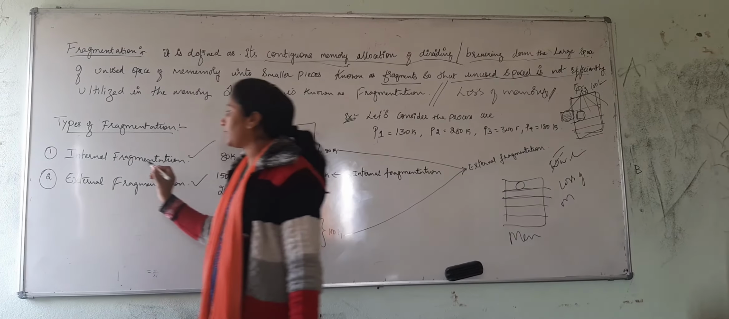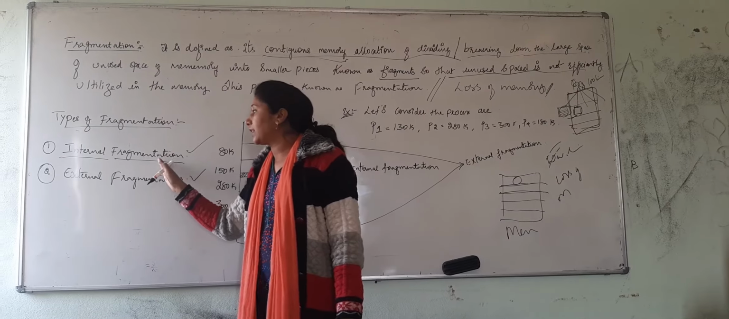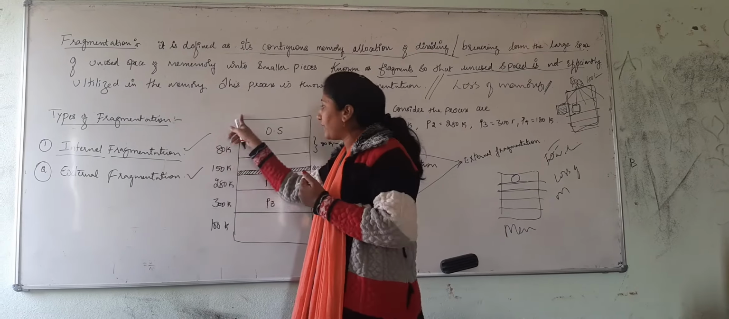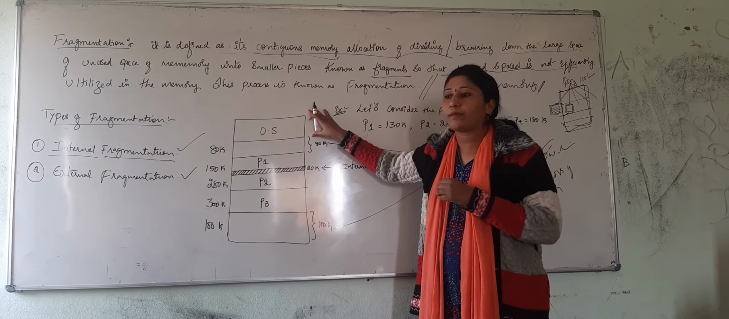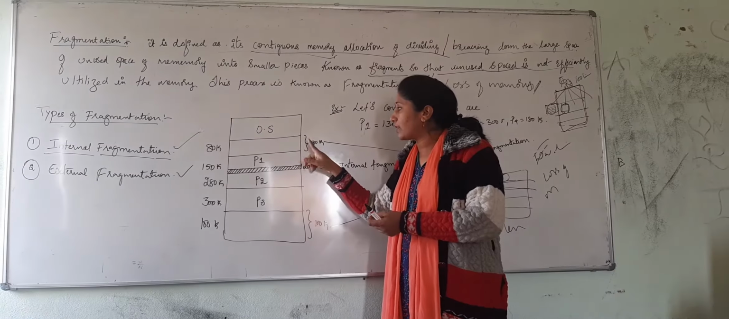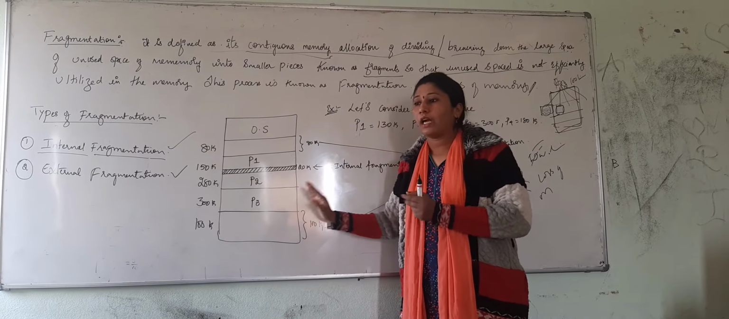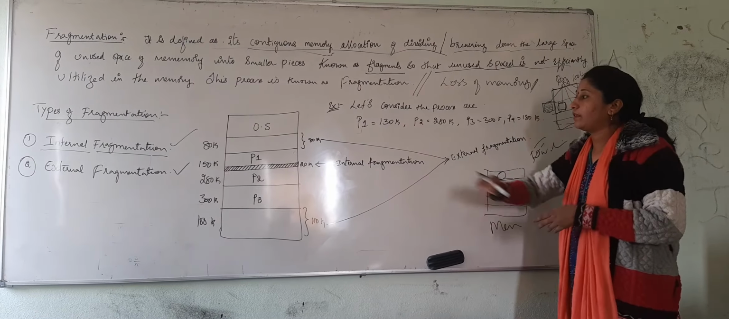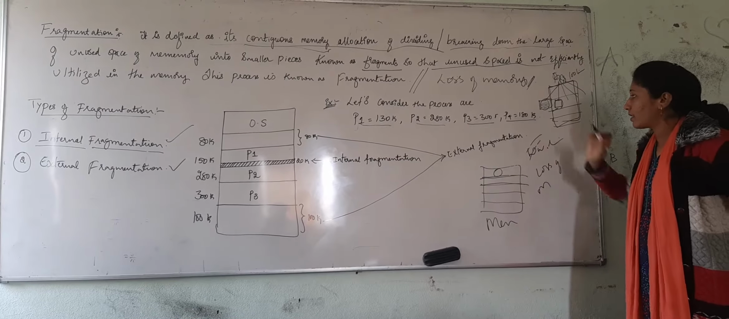As the name indicates, in internal fragmentation the loss of data takes place internally in the system. Here I have given one example. This is my memory, and one part of the sections we have reserved for the operating system, and the rest is the user area. In my user area, only 3 processes are allocated. I have written the processes P1, P2, P3 as an example: P1 equal to 130K, P2 equal to 280K, P3 equal to 300K, P4 equal to 180K.